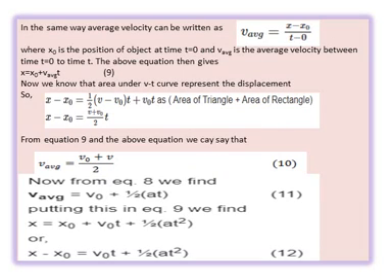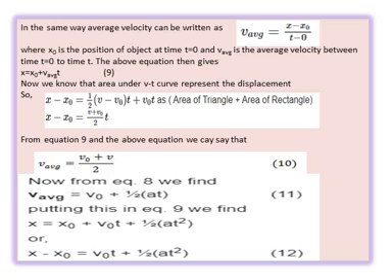Similarly, v average will be equal to x minus x0 upon t minus 0, taking the distance x at time t and x0 at the starting time. So you get x equals x0 plus v average into t.